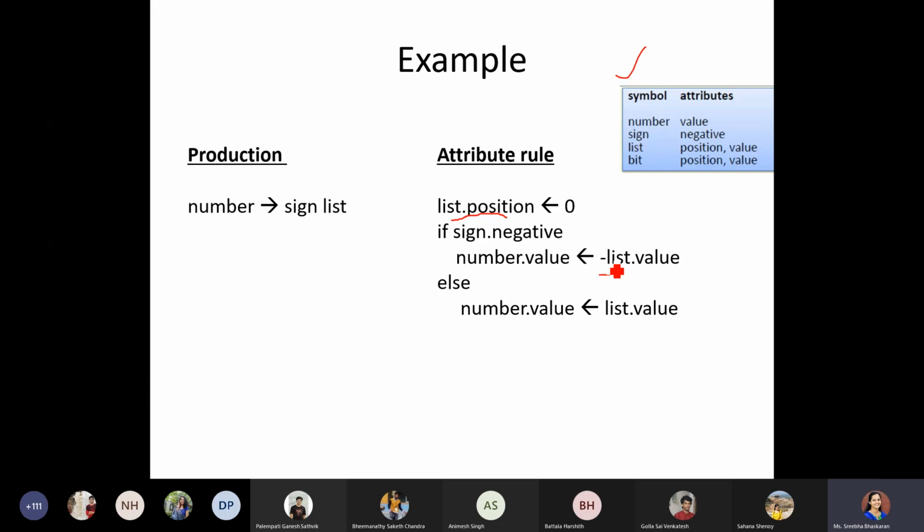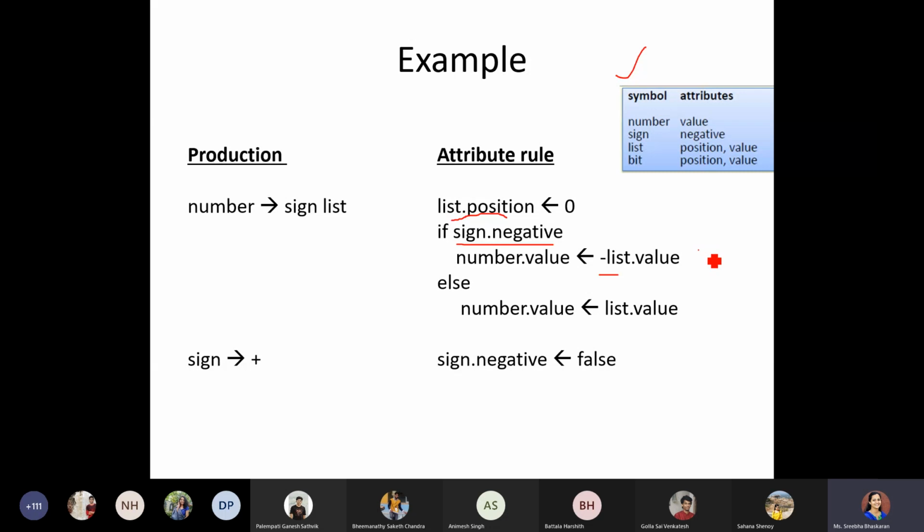Coming to the next production rule, if the sign is positive, the action is sign.negative. That is, the attribute negative under sign, we are assigning it to be false. We are considering it as a Boolean kind of operation. Why? Because in the if statement we have used sign.negative, so we are expecting a true or false kind of value.